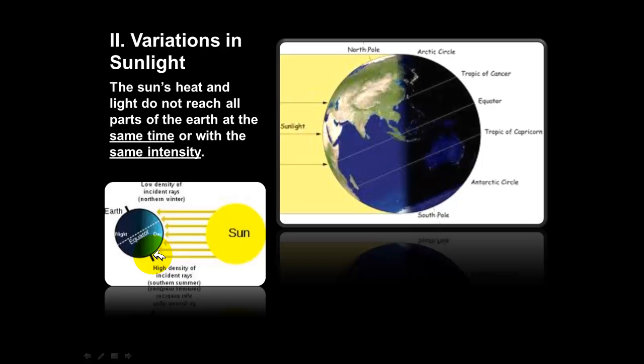The Earth actually faces the sun at an angle, so you can see that the sun rays are not hitting all the points of the Earth at the same time or with the same intensity, because one, the Earth is round, and two, it is not facing the sun straight up. It is tilted when it faces the sun.